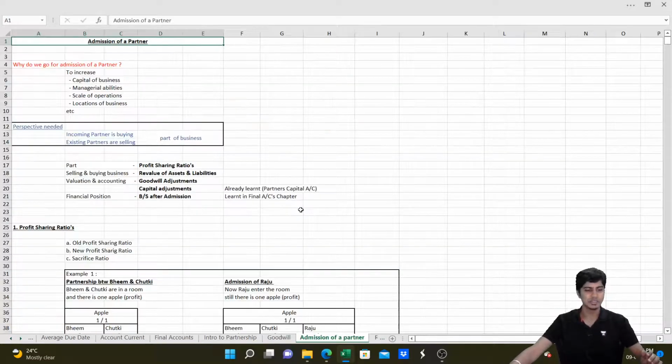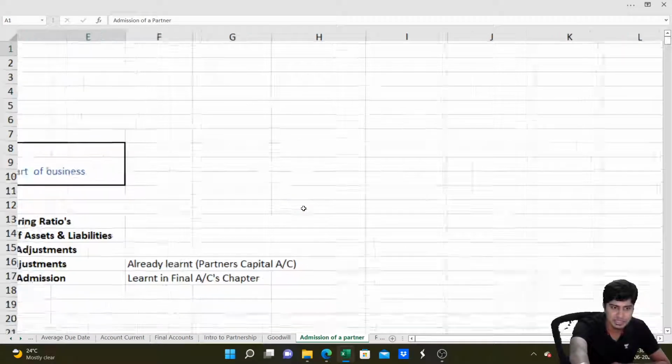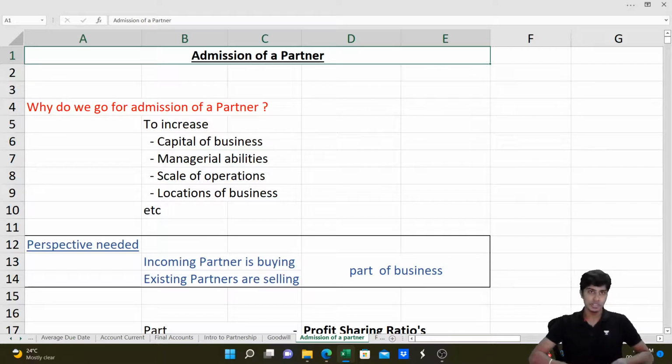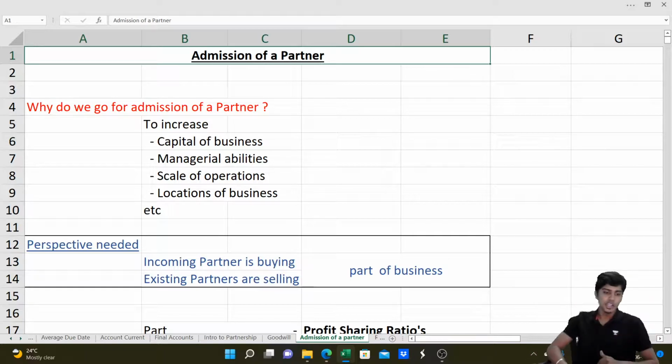Let's go to admission. In the case of a partnership firm, to increase the scale of operations, to increase the capital, to increase the managerial people involved in the business, they'll go for admission of a partner. They'll admit a new partner.